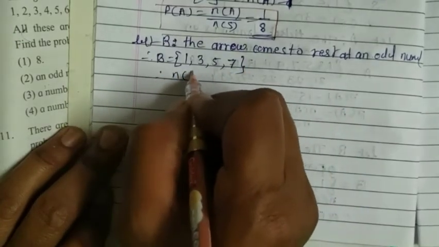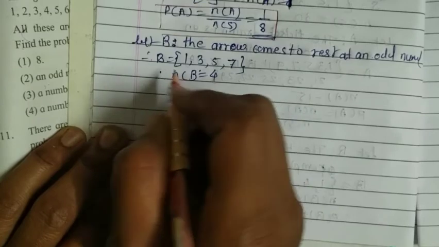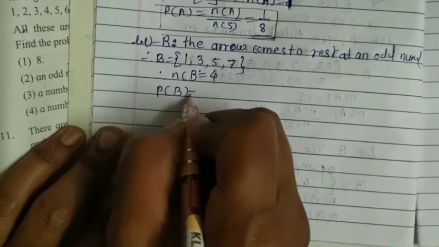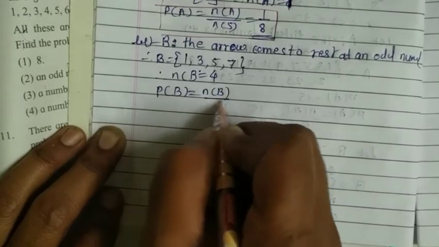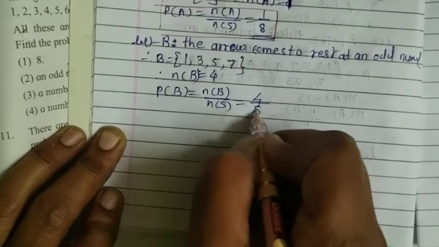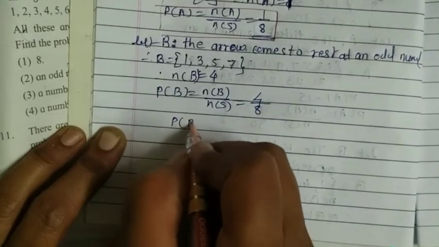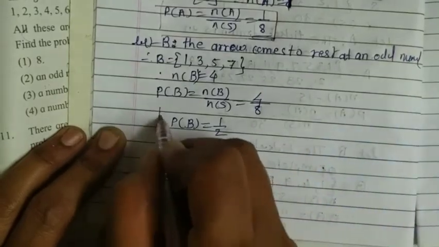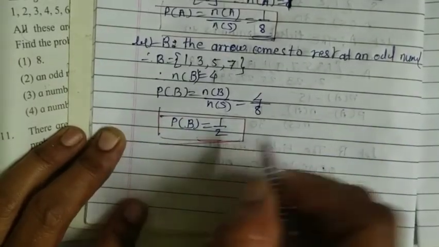Therefore, the number of B is equal to 4, and that's why the probability of B is equal to the number of B upon the number of S, that is equal to 4 upon 8. We may simplify further. Probability of B is equal to 1 upon 2, because both numbers are divisible by 4.